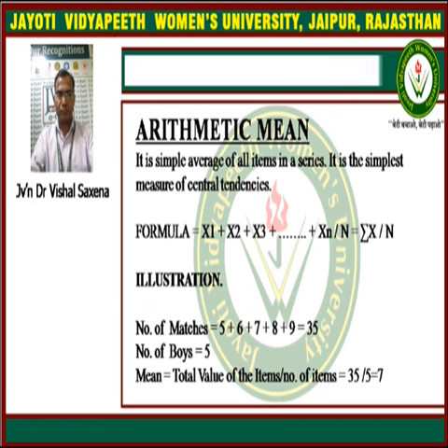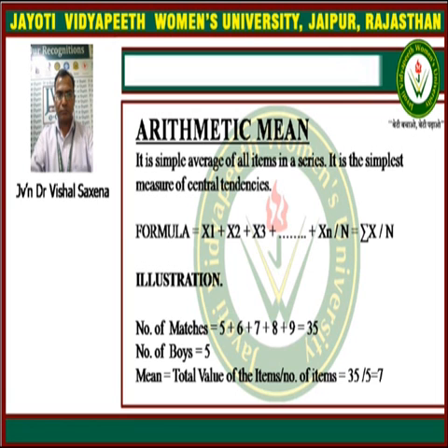The part here is arithmetic mean, and as we all know, it is called the average of all the items in a series. The formula for arithmetic mean is the summation of the data, xi, divided by the total number of data, n. This method is used to find the arithmetic mean. Like we can see the example there.